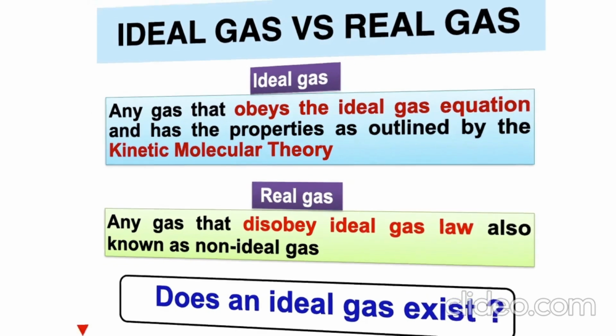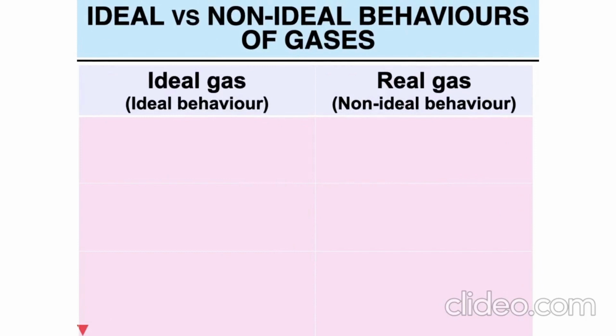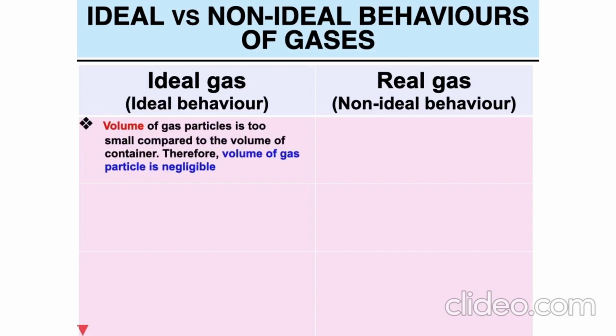Okay, let's see the comparison between the ideal versus non-ideal behaviors of gases. Ideal gas is the ideal behavior, real gas, non-ideal behavior. In terms of the volume, for the ideal gas, the volume of gas particles is too small compared to the volume of the container.